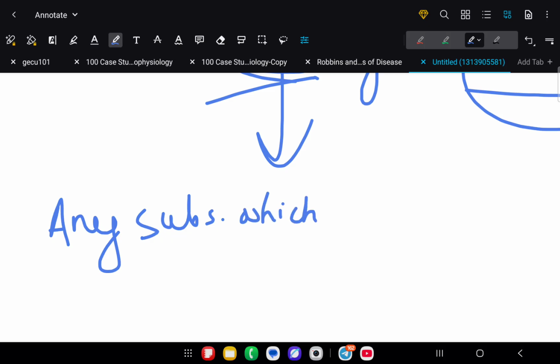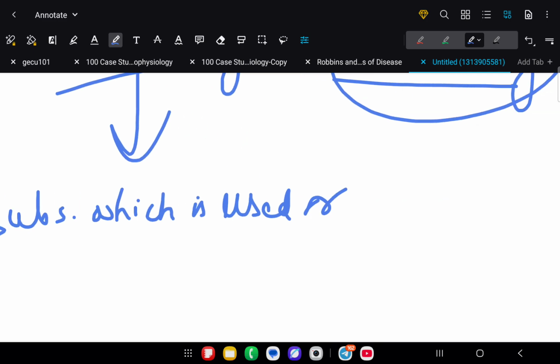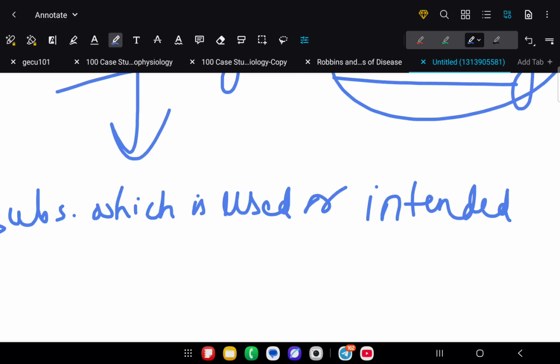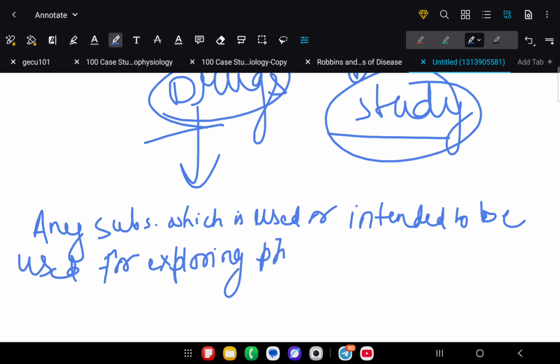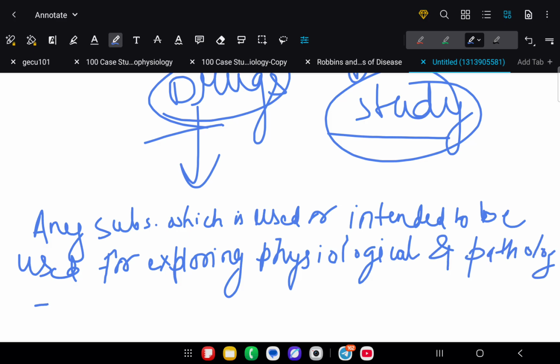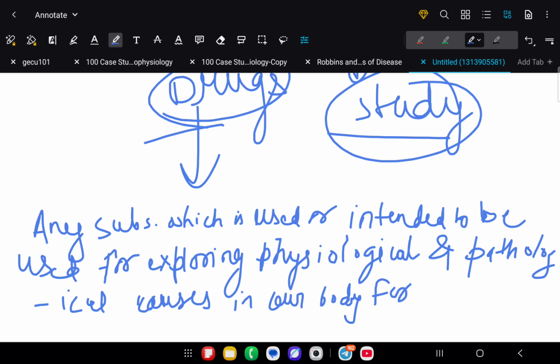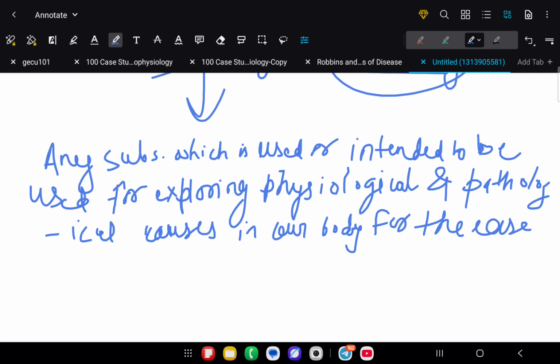which is used or intended to be used for exploring physiological and pathological causes in our body for the ease of the patient, not the patient, recipient.